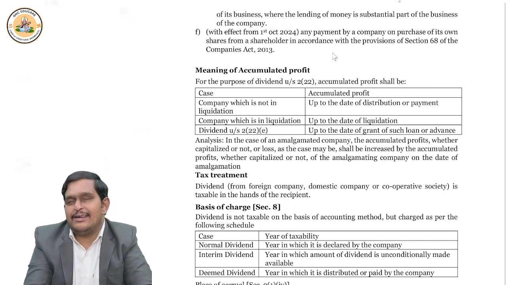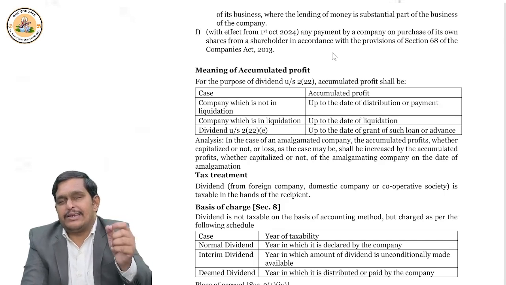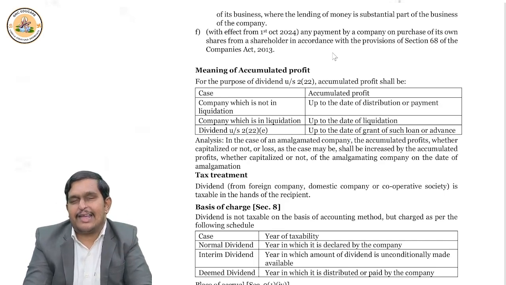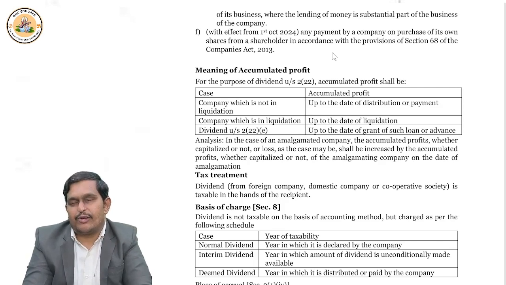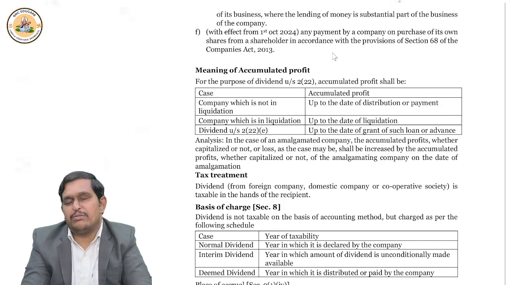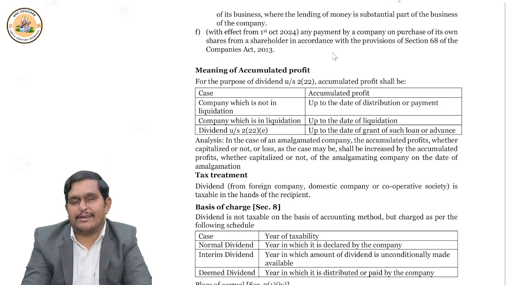Then what to do with that? The answer is, whatever the shareholder paid is treated as a capital loss and can be adjusted against any capital gain. This is how we have to understand it. Problems may be expected on this, so do practice some. Let's continue.